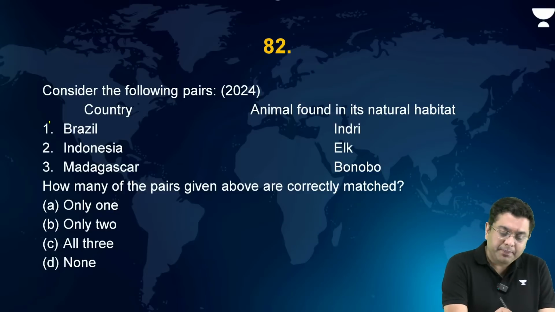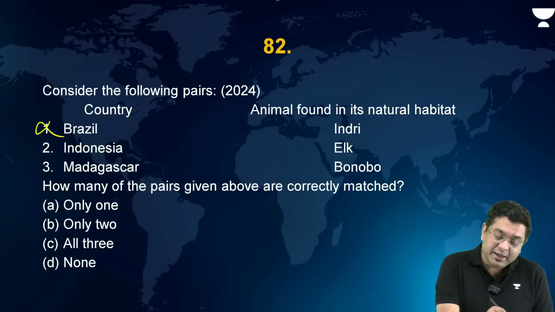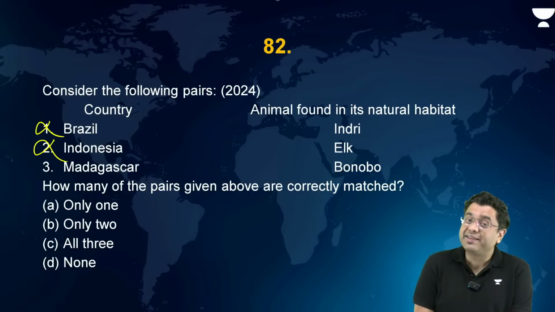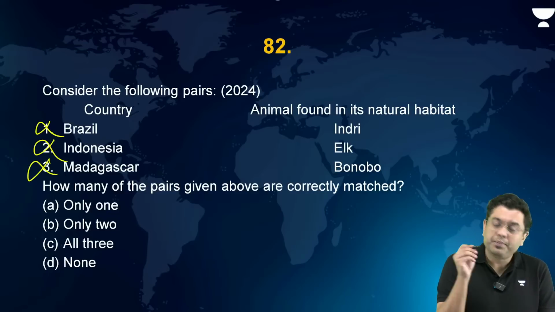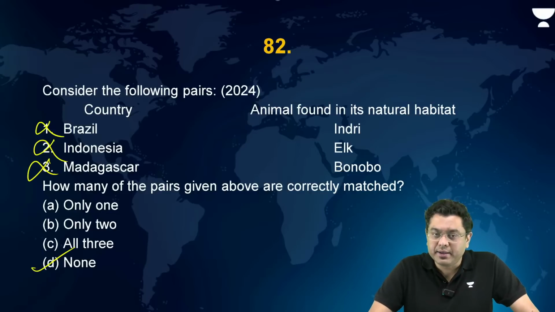Brazil, Indri, no. Indri is found in Madagascar. Indonesia, elk, no. Northern America and Northeastern Asia. Madagascar, bonobo, no. In the region of Congo. So here the correct answer is D, that is none.